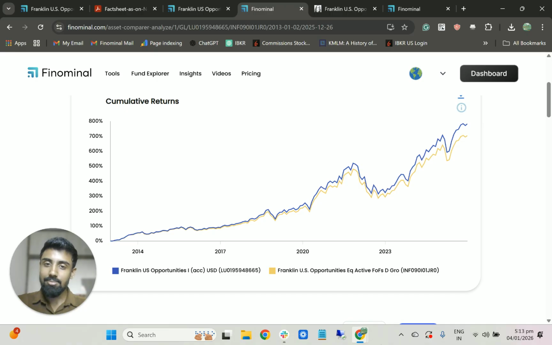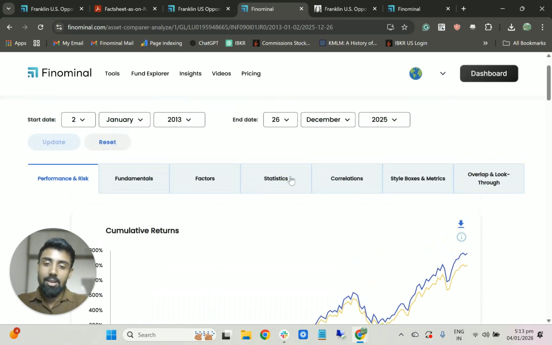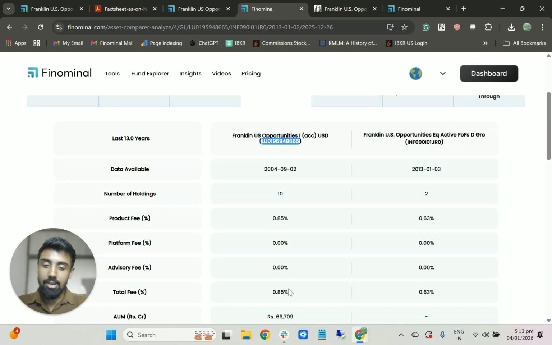It's again the expense ratio, right? Because the blue color fund, that is the main fund, is charging you about 0.85%, and this Indian fund that's giving exposure to this European fund is charging 0.63%. So you're actually paying about 1.5% expense ratio for the direct version. This is not even a regular version, right? So for a direct version, you're paying an expense ratio of north of 1% for an international fund. That is just humongous and a rip off, right?